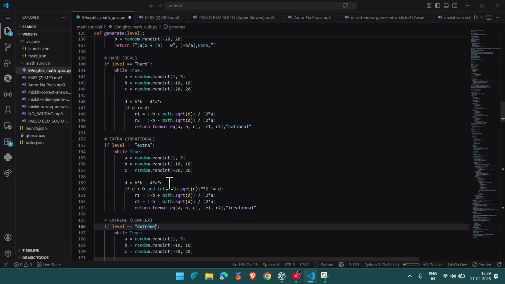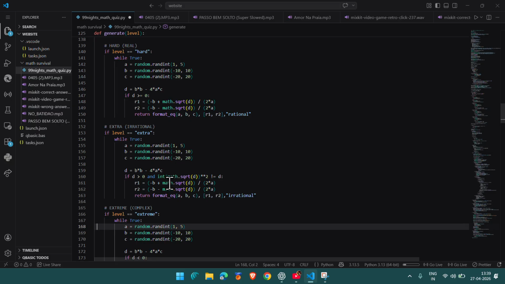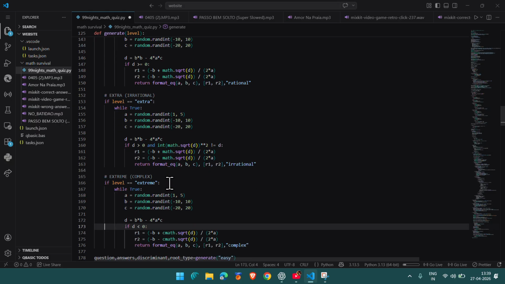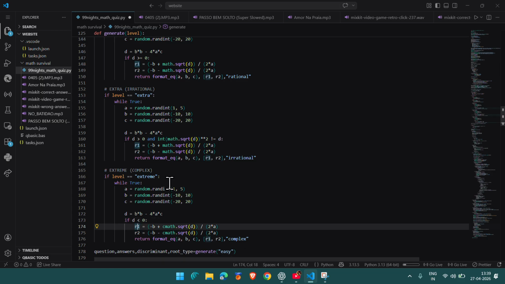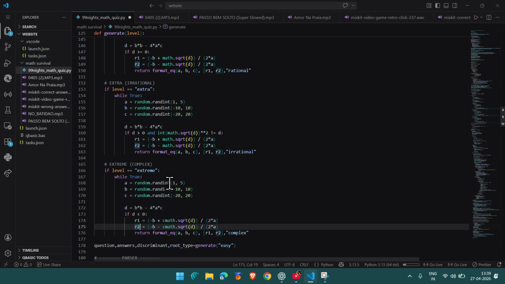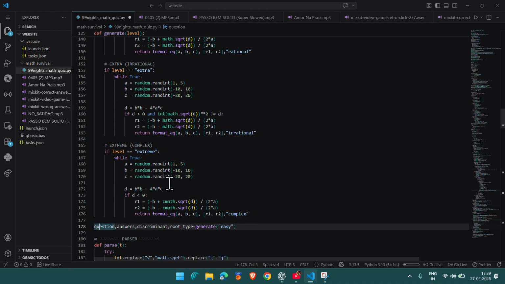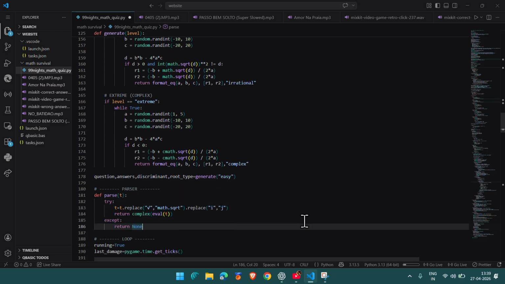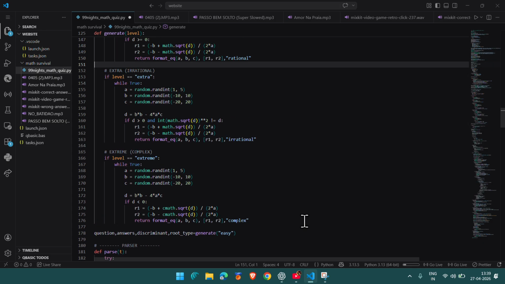This is the same thing, just check if it's irrational. Lastly, complex. It's really complex. That's what it has: i, square root of -1, square root of -6.5. Whatever. It's really complex. And it even has the discriminant, which is just D, and the root type. It starts with generating, so it goes harder and harder.